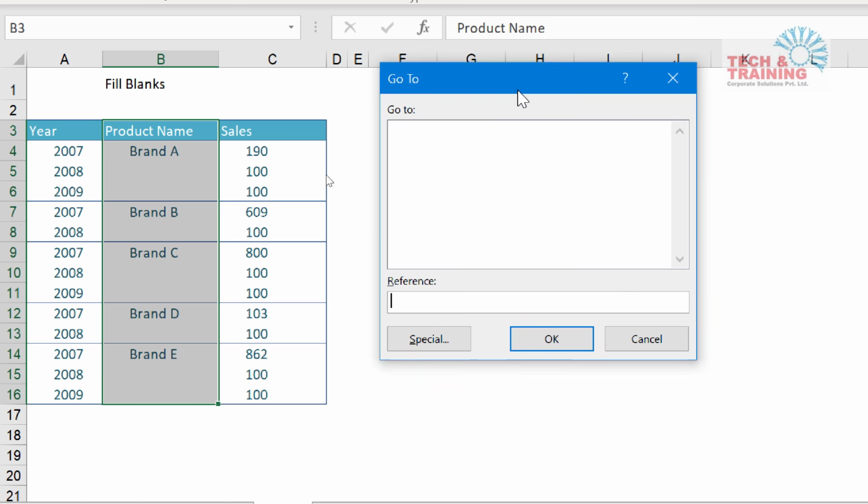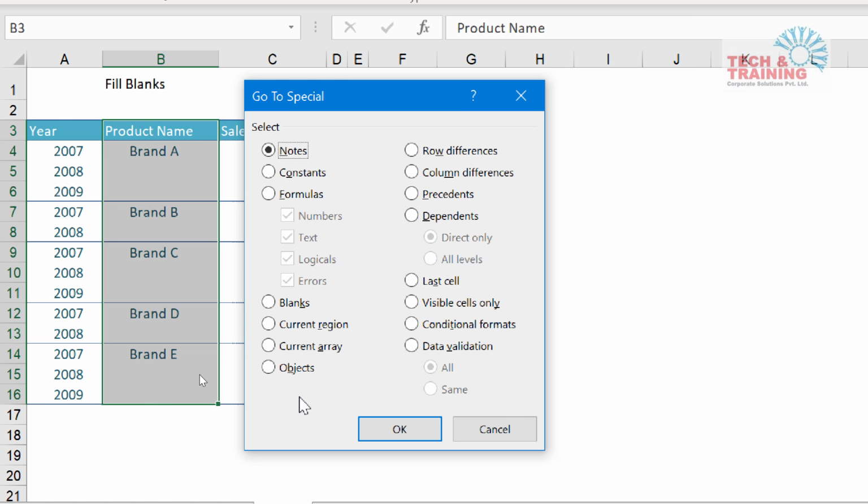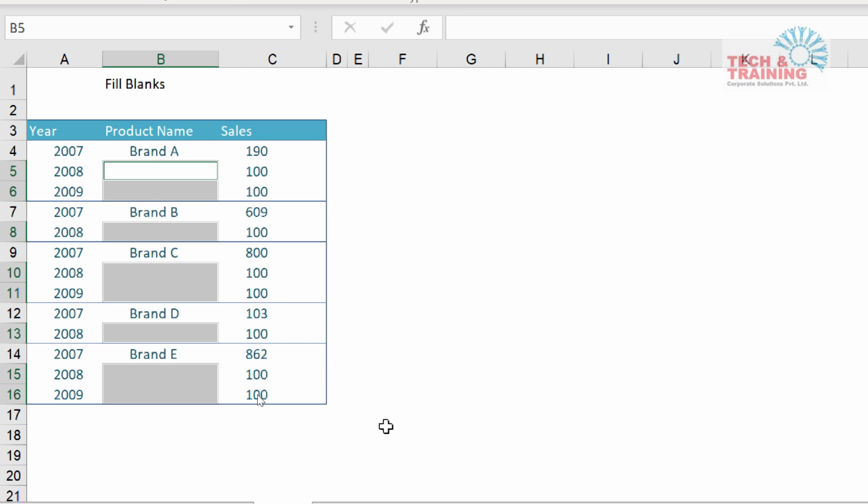I used a shortcut which is Control G. Make a note of that shortcut. Control G. Then I go to Special. Make a note of this step also. Now what do I need? I need blanks, and Excel is giving me an option to select blanks. The moment I click OK, see, it's a magic. Excel is working for me. I am not working for Excel. Remember this statement. Make Excel work for you. Don't work for Excel. Now, I have got all these blank cells selected.